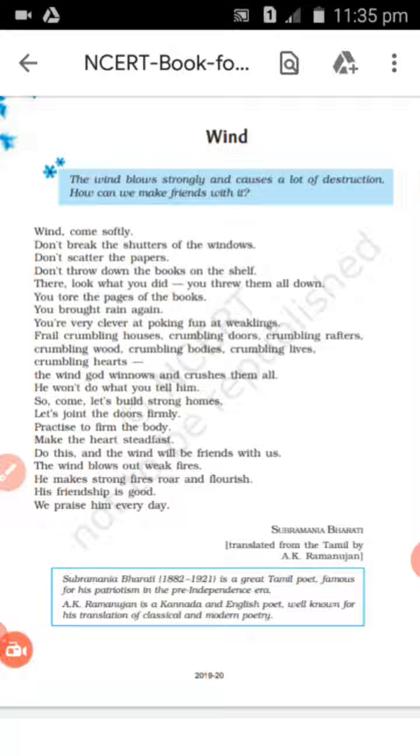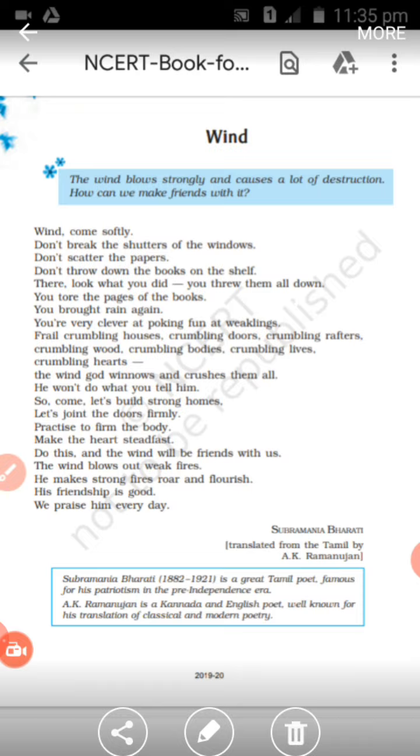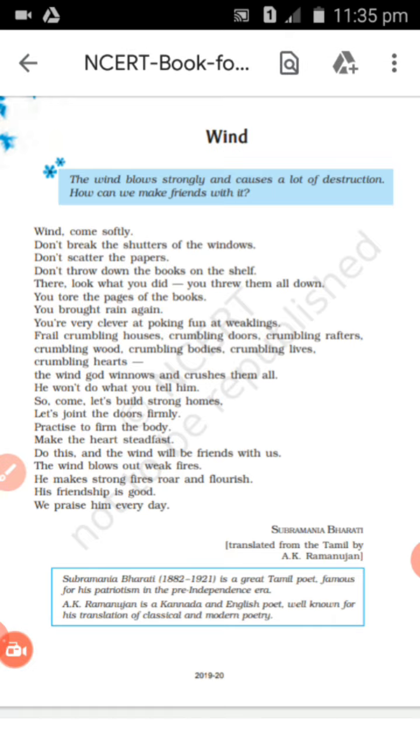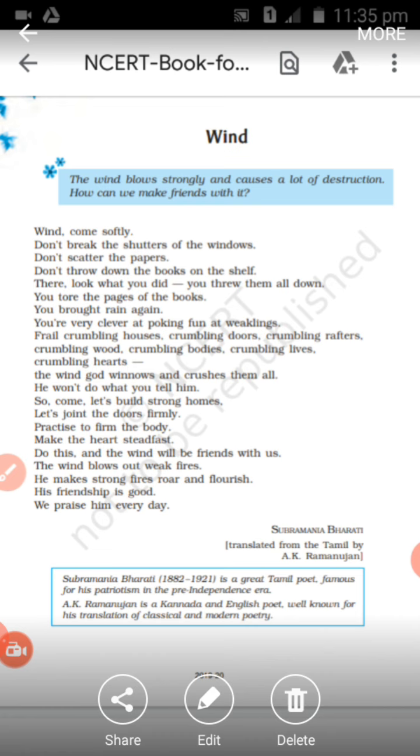So here you see the wind is symbolizing what? The wind is symbolizing the challenges, the adversities and the hardships of our life, isn't it? So in this poem, do you think that the poet has addressed wind simply as a natural phenomenon? No, the wind is here a symbol, a symbol of challenges, the adversities and the hardships that we face in our life. I hope you all have understood the literary devices used in this poem. Okay, thank you so much.